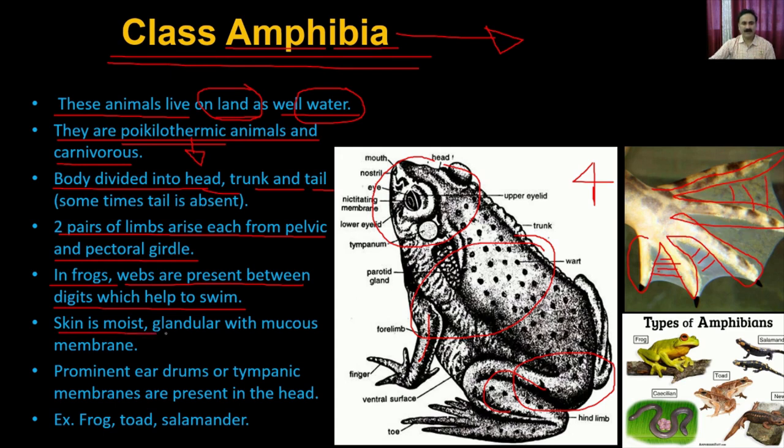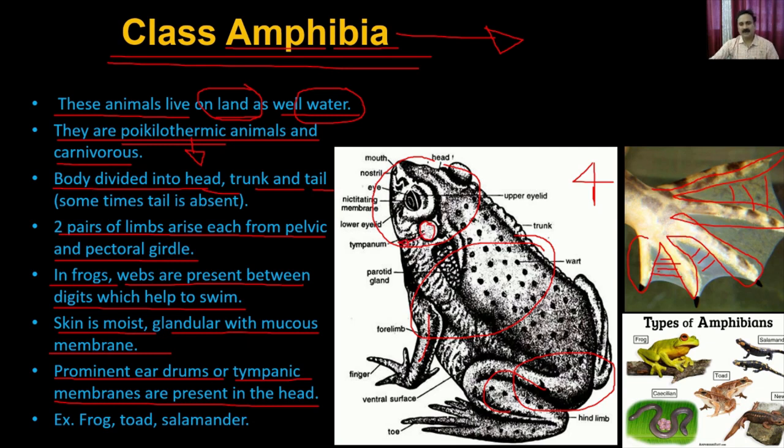The skin is moist, granular with a mucous membrane. So the skin is very moist, and it actually contains the mucous membrane. That mucous membrane allows for gaseous exchange. For example, when it secretes the mucus, it dissolves the atmospheric oxygen, and that's how it helps the frog in respiration as well. They have a prominent eardrum, or the tympanic membrane, which is present in the head. This is what is called the tympanic membrane, which allows them to sense sound waves.